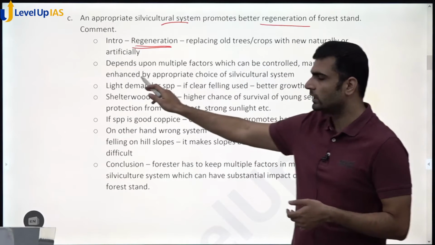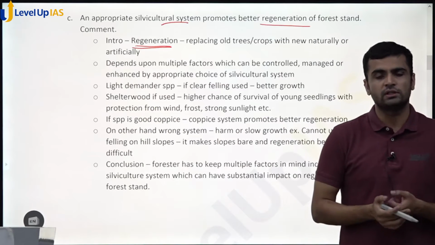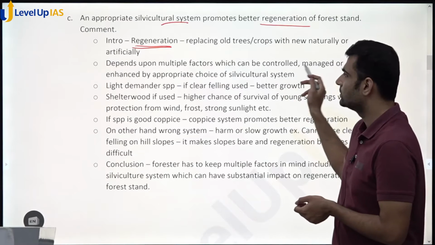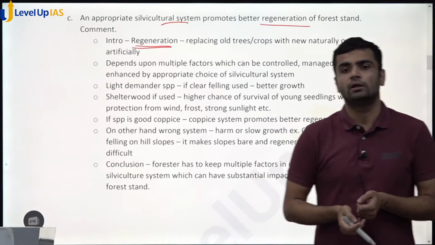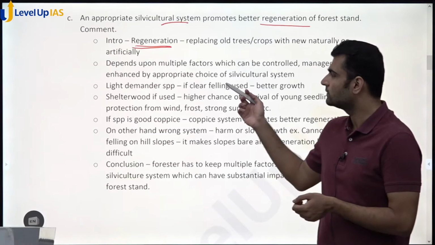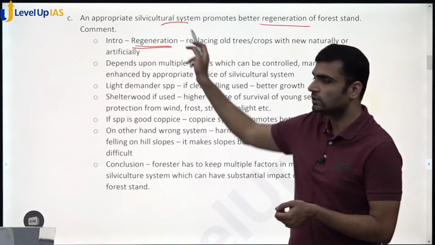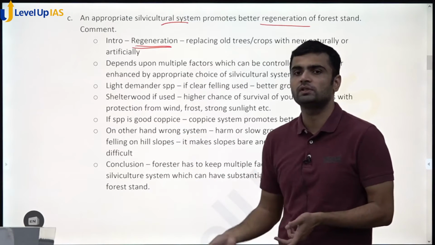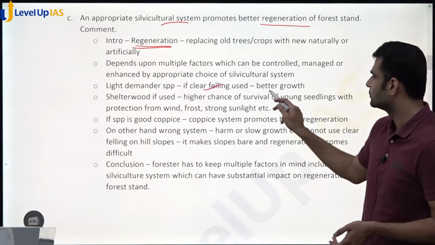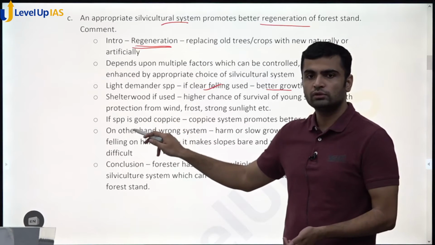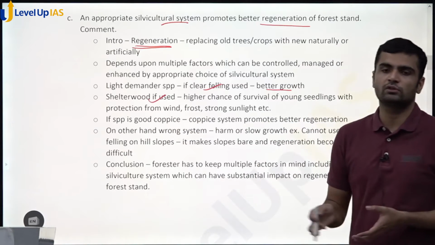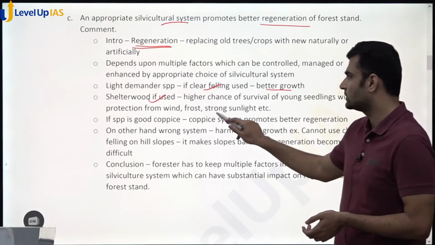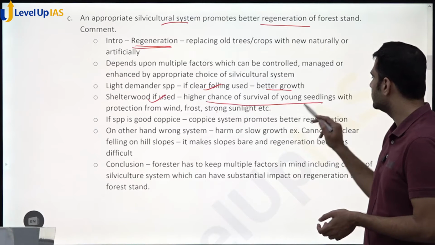These connecting statements I have added because regeneration depends on multiple factors, which can be controlled, managed or enhanced by appropriate choice of silvicultural system. And what are these factors and how does the correct system aid regeneration? I have explained that through examples. If the species is a light demander, you choose the clear felling system, so it will give better growth. If we choose the shelterwood system, then there is a higher chance of survival of young seedlings, as the shelterwood provides protection from frost, winds, and strong sunlight.